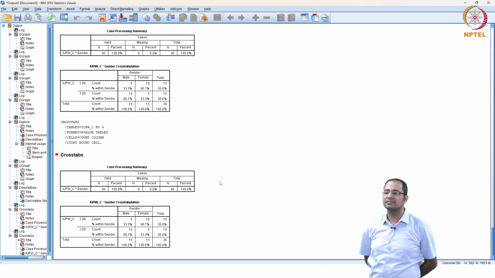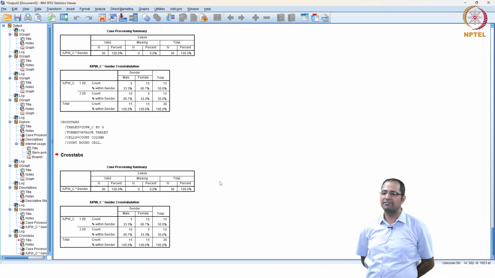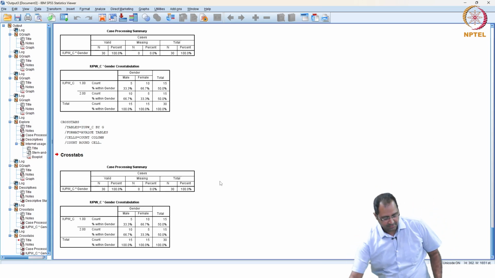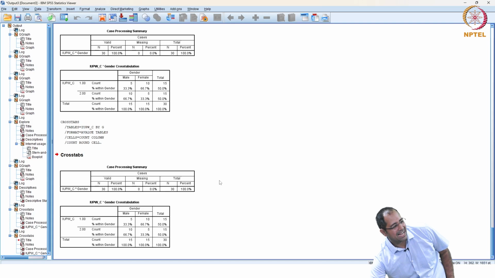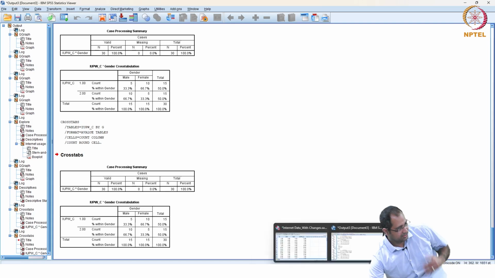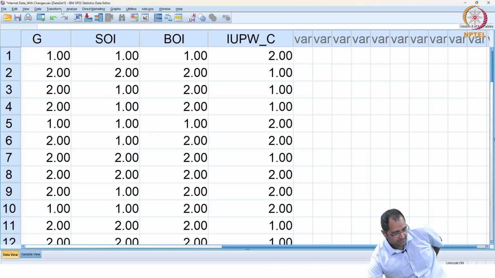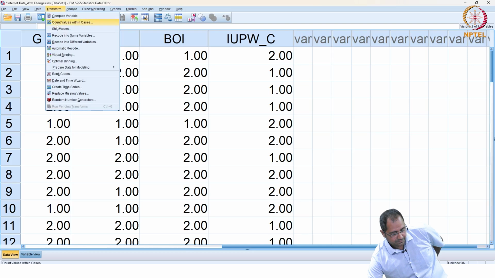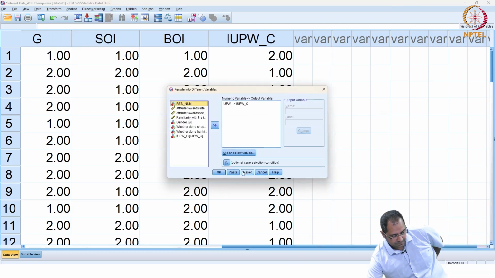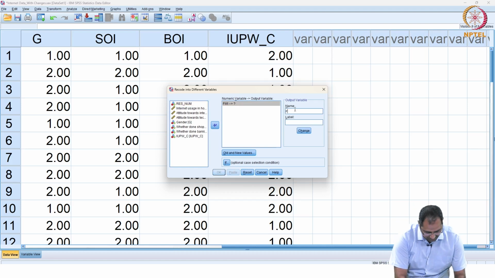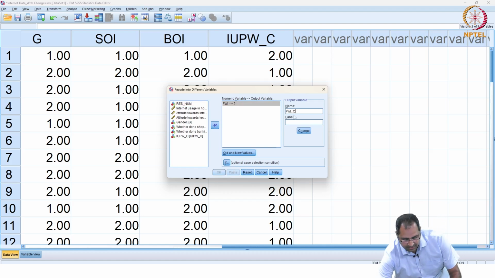What is the midpoint? 7-point scale, 4 is the midpoint. Can we divide it: 4 or less than 4, low familiarity, and higher than 4, high familiarity? Can we do that? Then do it please quickly. Familiarity with the internet underscore categorical.